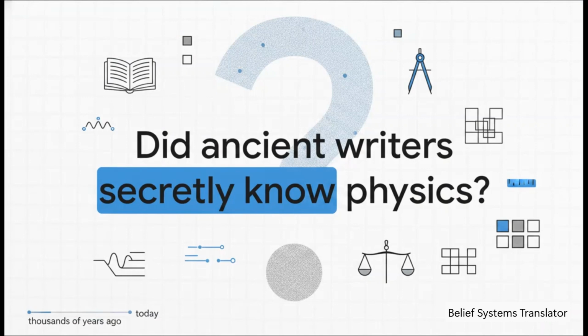So here is the big question. Did ancient writers secretly know physics? I mean, when we read about creation, light, balance, and order in texts written thousands of years ago, it can sometimes feel eerily accurate to modern science, right? Like, were they secretly out there doing advanced calculus in the desert? Well, no, obviously not. But as we'll see, they were observing the exact same universe we are today. They just had a totally different toolkit to describe it.